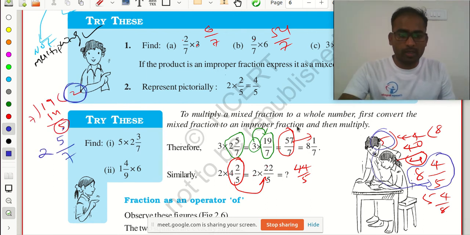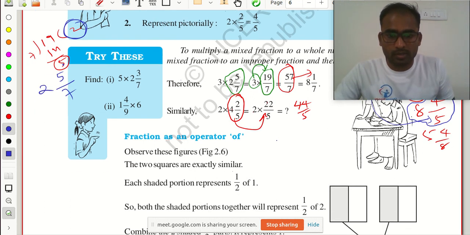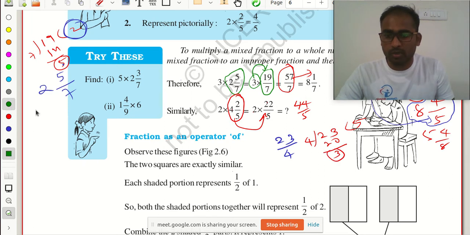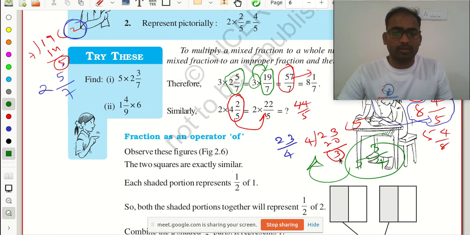So here I will tell with another example also. Just say 23 by 4 is there. You need to convert it into a mixed fraction. So 23 by 4, what is the value? 4 5s are 20. So here 3 is the remainder. What I told here, the remainder always goes in the numerator part. 5 3 by 4. This is the mixed fraction of this one. Clear?